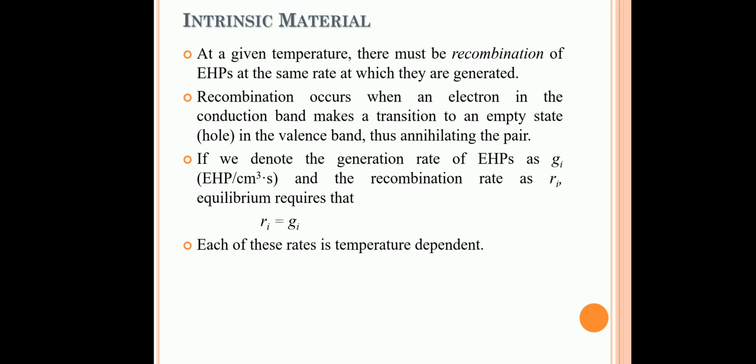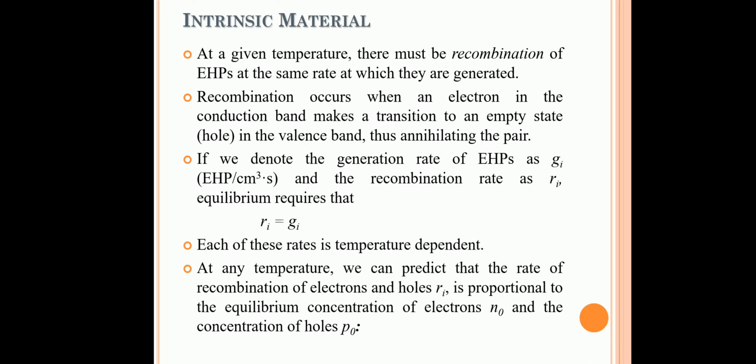And for any intrinsic semiconductor, this Ri or Gi is always proportional to n0 p0. We can write Ri is proportional to n0 p0, and that proportionality constant is represented as alpha. So we can write Ri equals alpha n0 p0, or alpha ni square. So this is our intrinsic material.